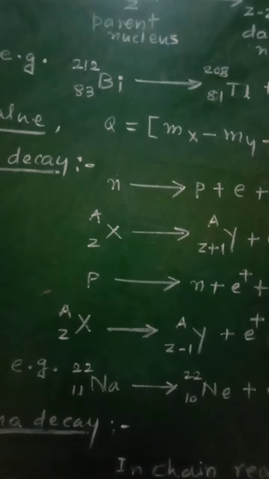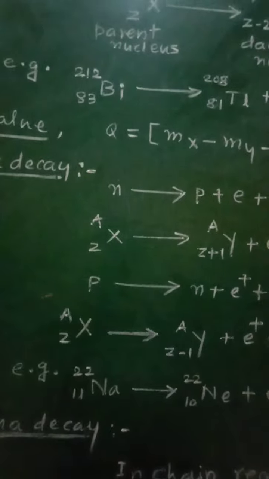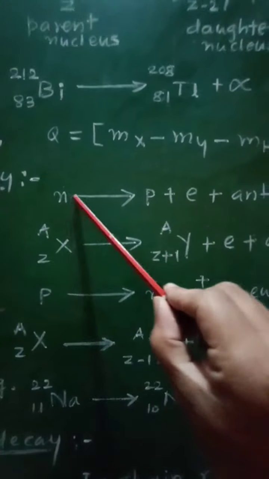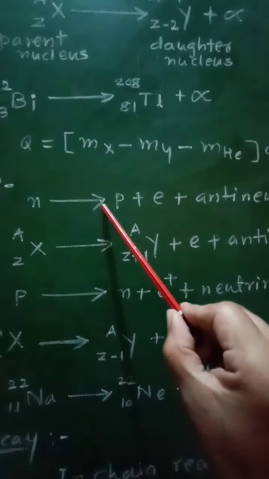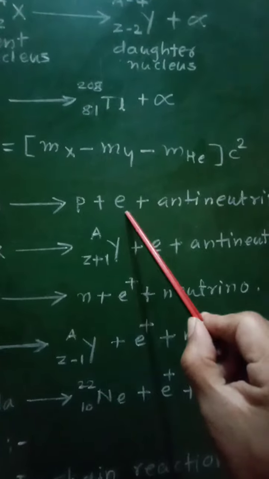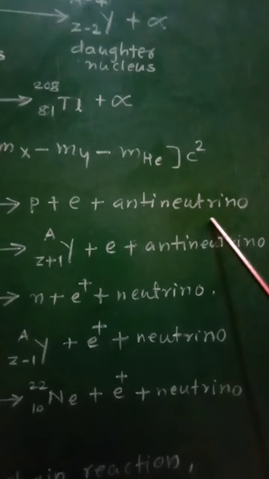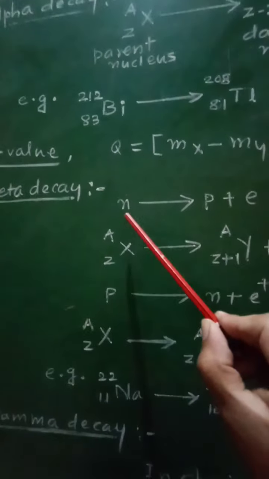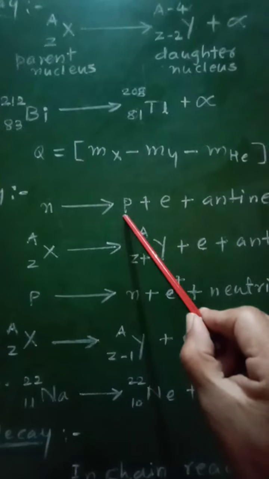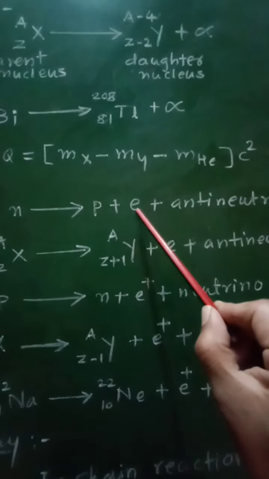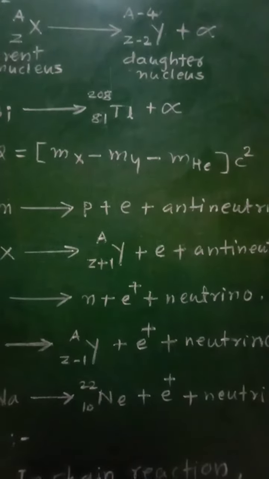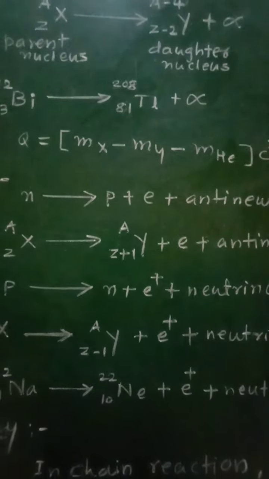The basic process inside the parent nucleus is as shown. A neutron gets converted into a proton along with an electron and an anti-neutrino.